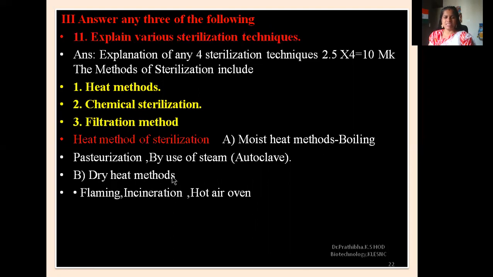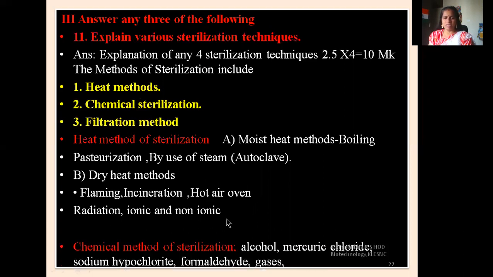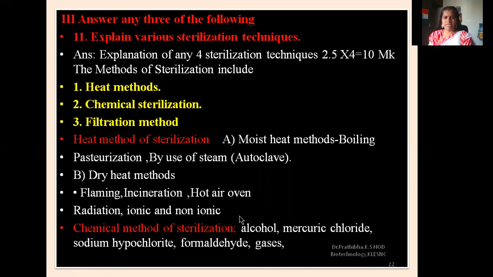The next one is dry heat methods, for example flaming, incineration, and use of instruments like hot air oven, which come under the heat methods of dry heat. Then radiation, ionic and non-ionic also come under the heat methods. Okay, next one is chemical methods of sterilization. Chemical method sterilizations like alcohol, mercuric chloride, sodium hypochlorite, formaldehyde, and gases. The last one is filtration methods, Seitz filter, candle filters, and HEPA filters.